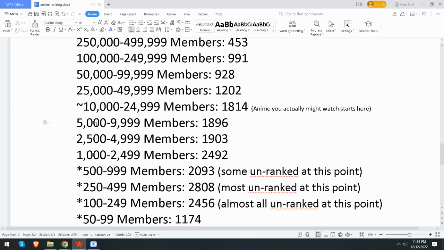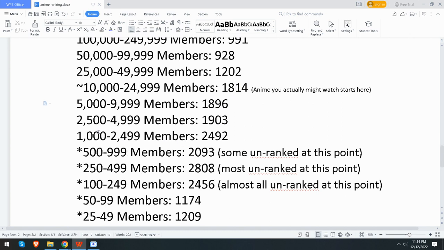So 5,000. Anything between 5 and 10,000 members, there's a little less than 2,000 anime in that group. So I'm just kind of surprised that there's this many. And also about the uniformity. Each of these member groups here, they're about the same. There's almost 2,000 anime here, almost 2,000 here, almost 2,000 here.